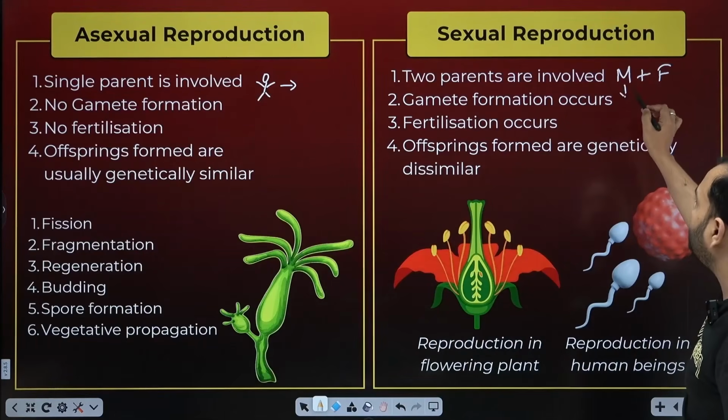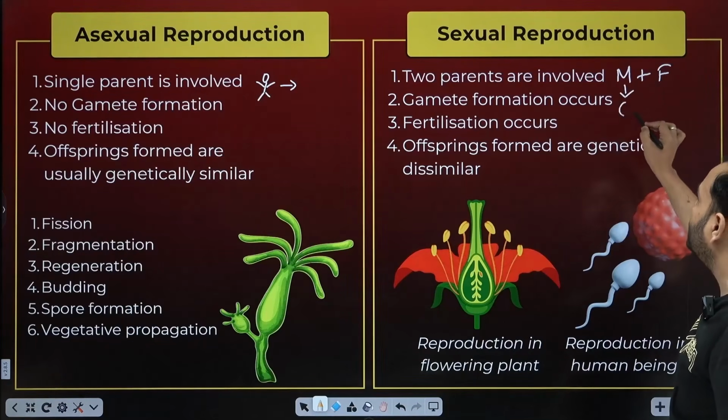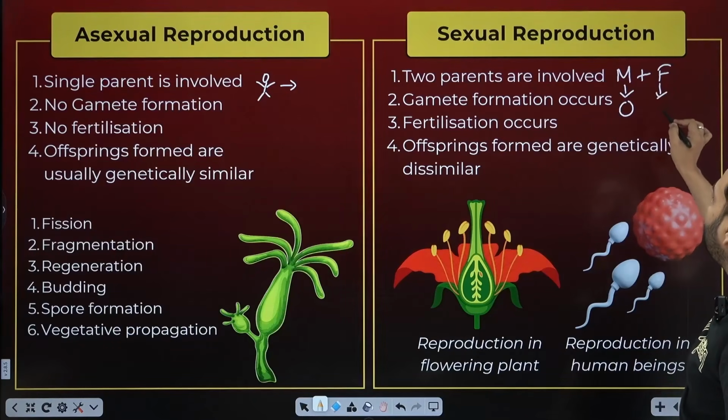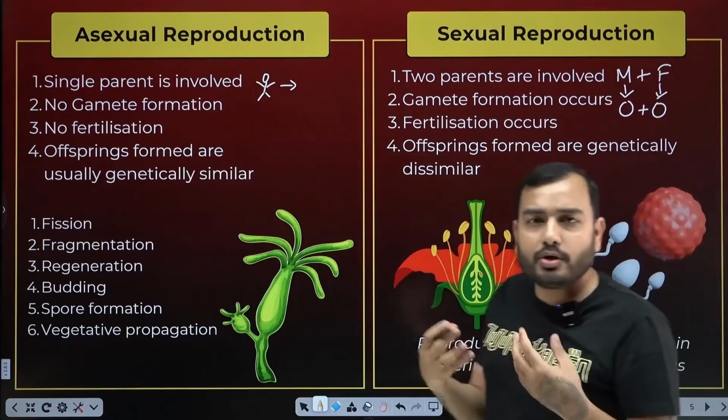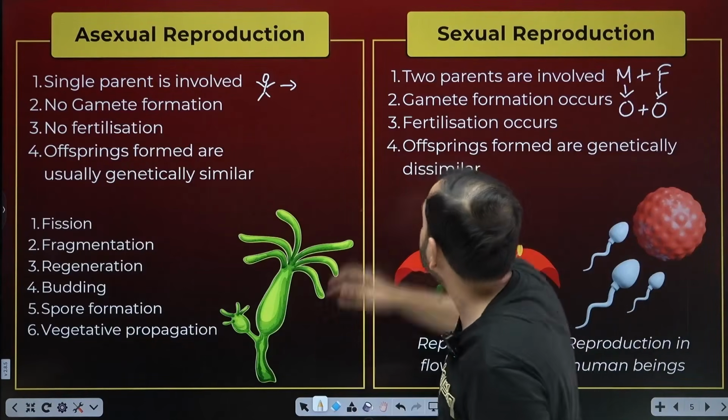So a male gamete is formed from the male. What is a male gamete? Male sex cell. A female gamete is formed from the female. What is this? Female sex cell. And only when these two meet, a new child is born. This happens in sexual reproduction.